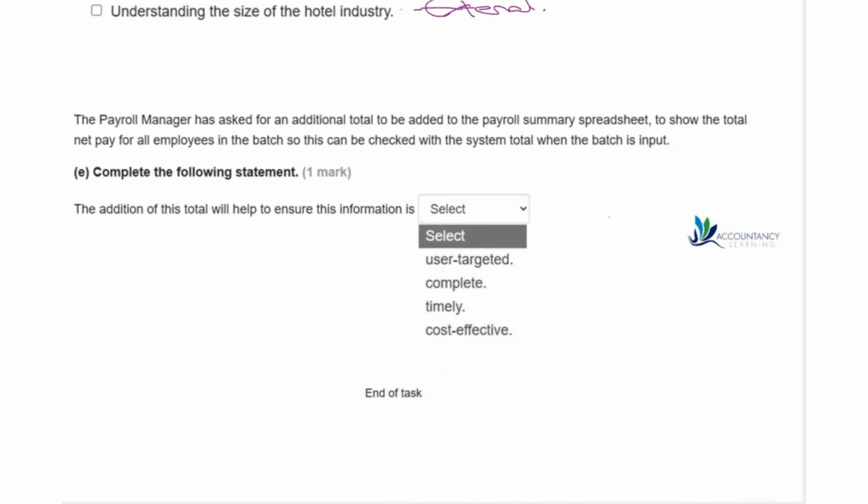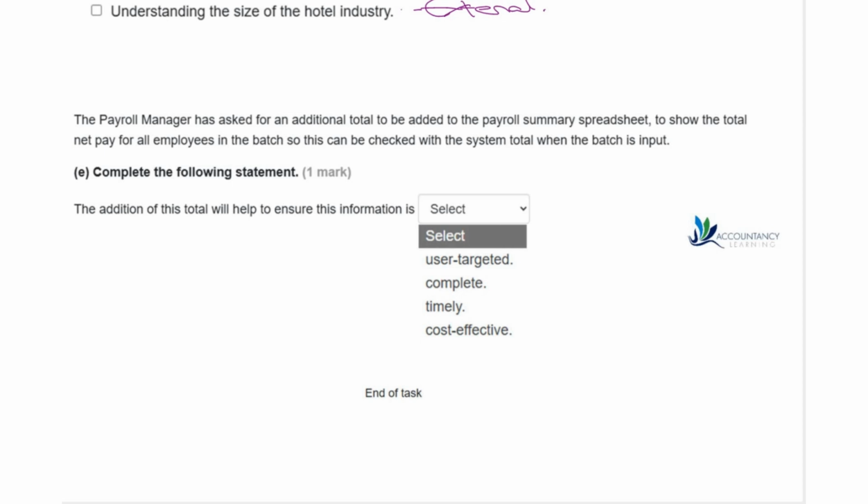And then the final question in this task, the payroll manager has asked for an additional total to be added to the payroll summary sheet to show the total net pay for all employees in the batch, so this can be checked with the system total when batch is input. Complete the following statement. The addition of this total will help to ensure this information is.